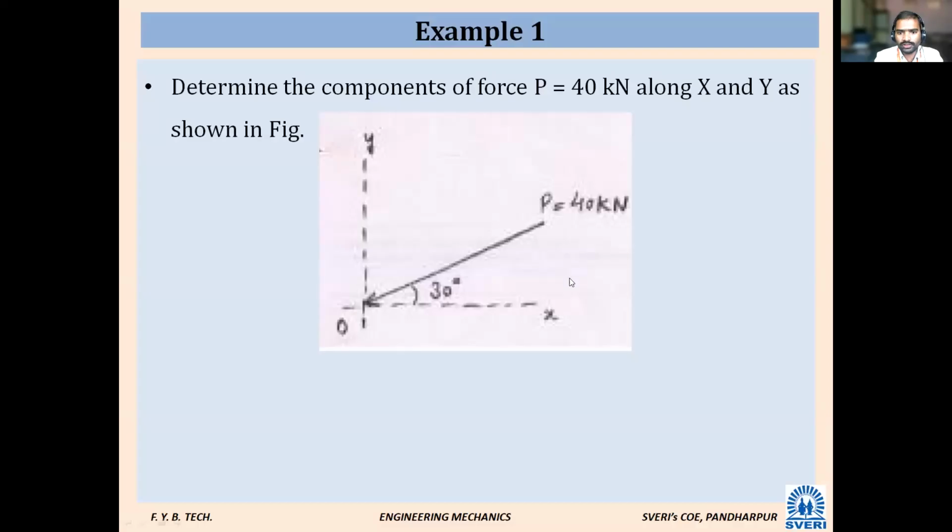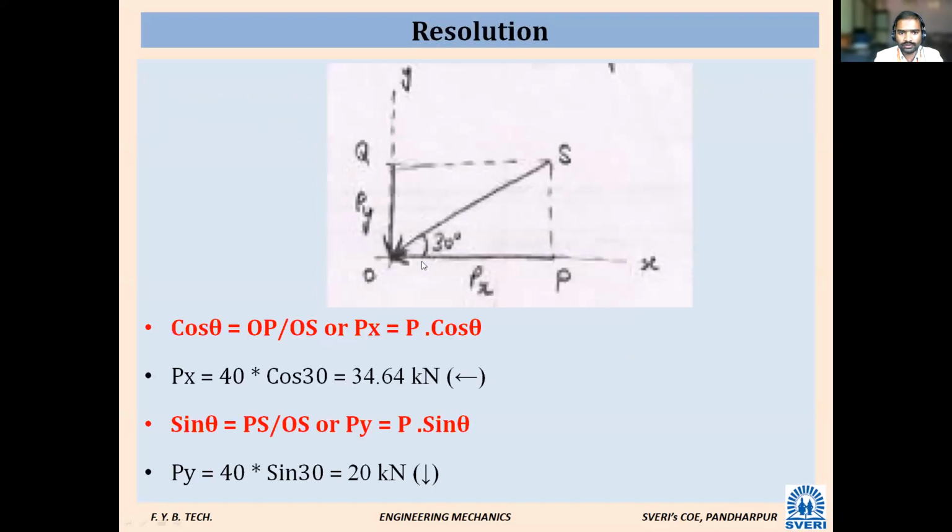See, this problem we have done. What he has asked: determine the horizontal component and the vertical component. We have done it. See, cos theta. Px means x component, what is it? 40 cos theta, 34.64. Here they have not written the negative sign.